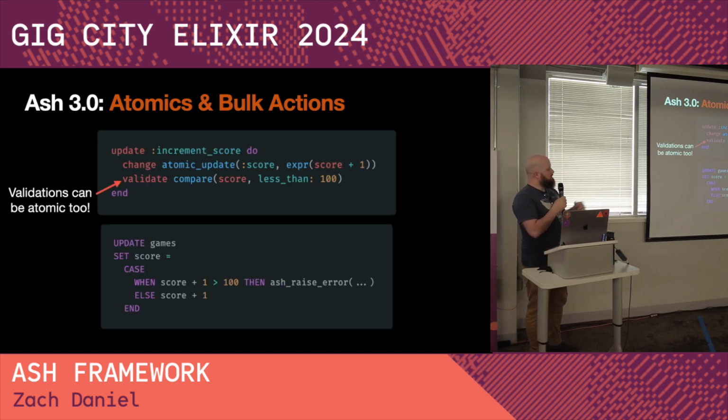Validations can be atomic too. And it's actually important that if we're going to support atomics, and this is one of the benefits of Ash, is that we actually support atomic updates across all of the feature set, as much as we can. You can do things where it's going to say, hey, sorry, I can't do that atomically. But those things are rare.